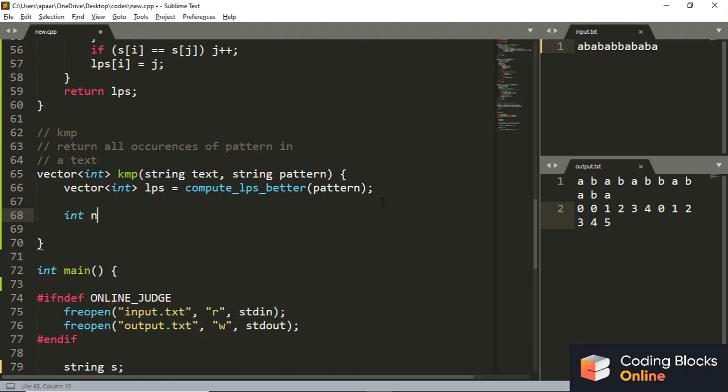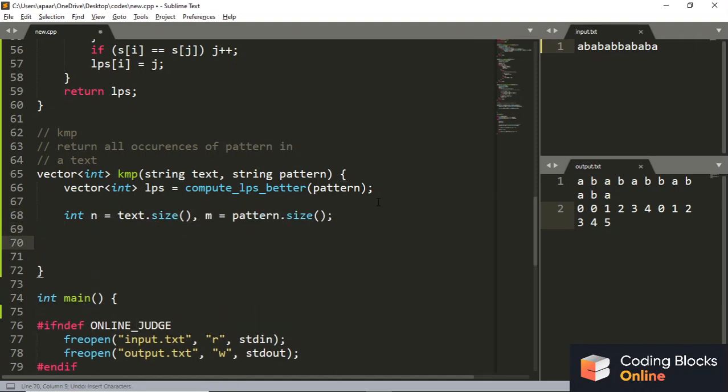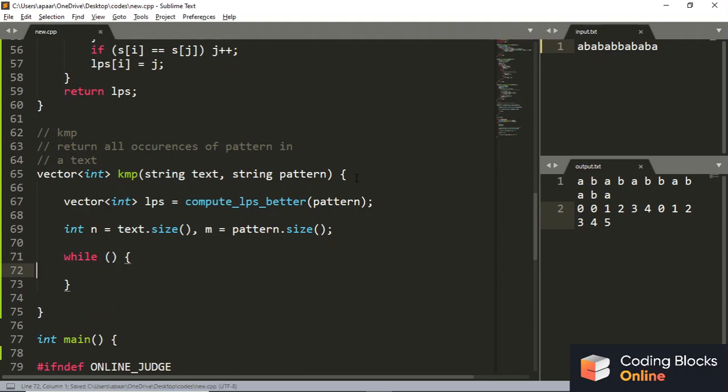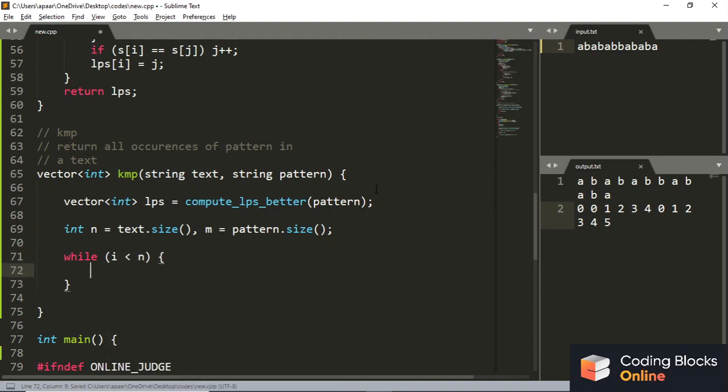Now let's take two variables so that I don't get confused: m equals pattern dot size and n equals text dot size. Now I'll simply run over the automata. So let's try to run over this automata, doing the same steps again and again. What are the steps? While i is less than n, meaning till I don't reach the end of the text, what to do? Simple.